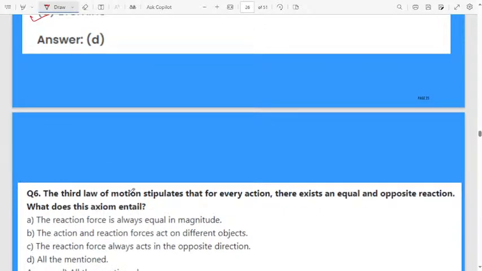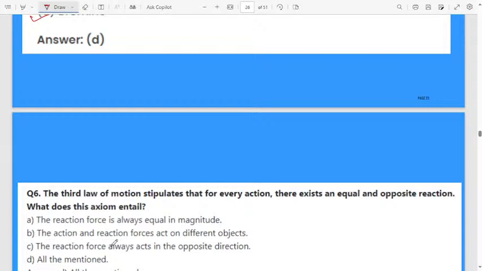Next, the third law of motion stipulates that for every action there exists an equal and opposite reaction. What does this axiom entail? First option, the reaction force is always equal in magnitude.